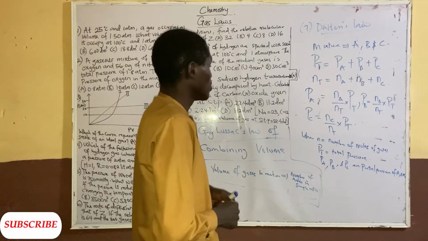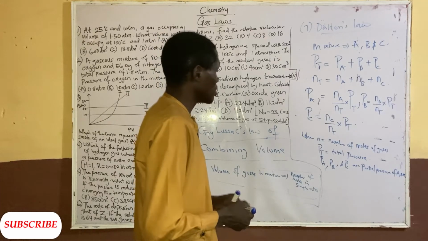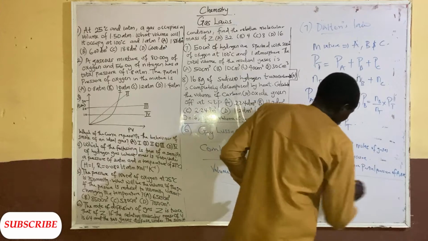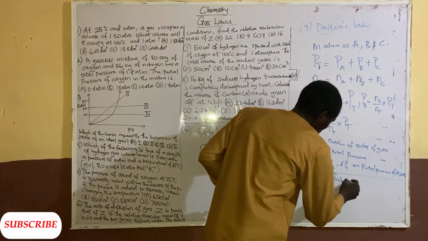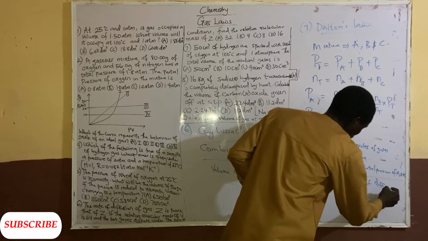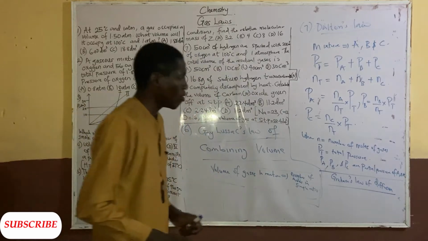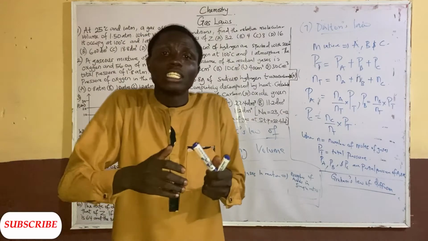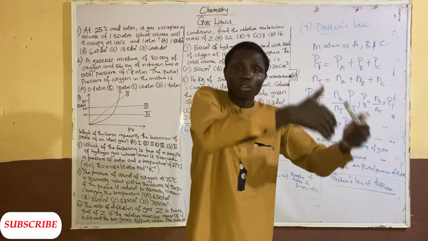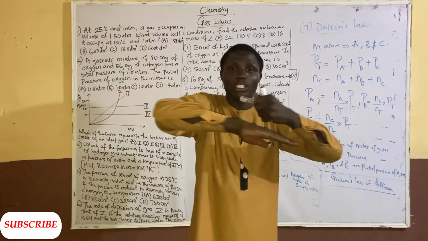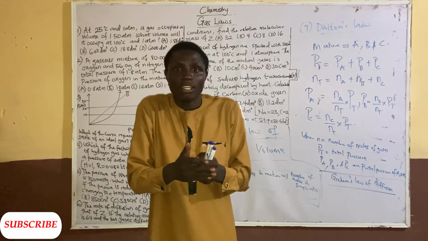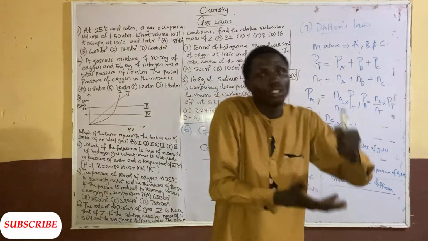And lastly is Graham's law of diffusion. I'm talking about Graham's law of diffusion. Diffusion is the movement of gas molecules from a region of higher concentration to a region of lower concentration until equilibrium is reached. It means that gases flow or spread from a region of higher concentration to a region of lower concentration until equilibrium is reached.